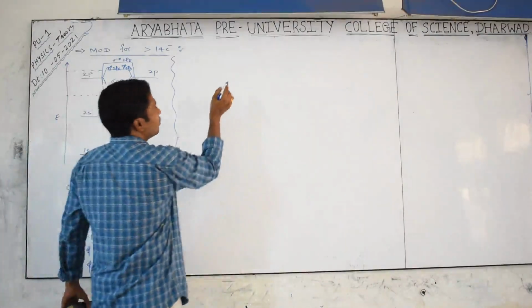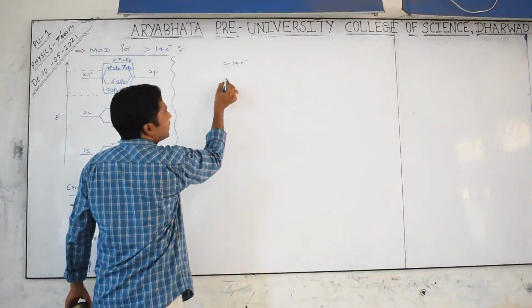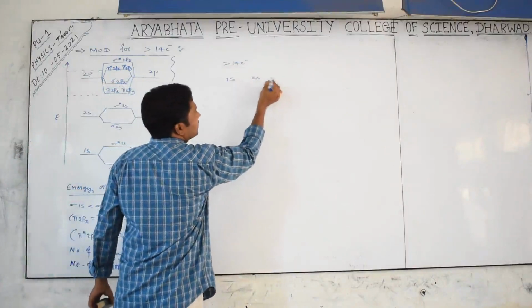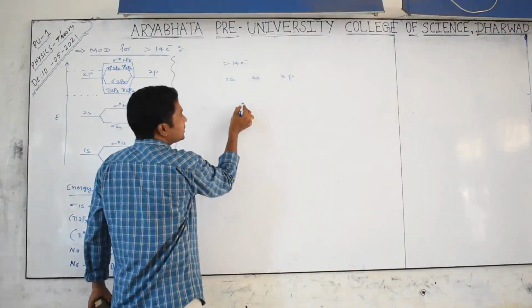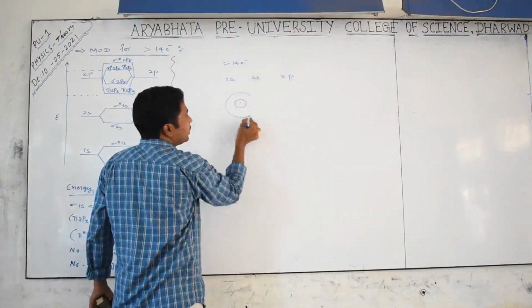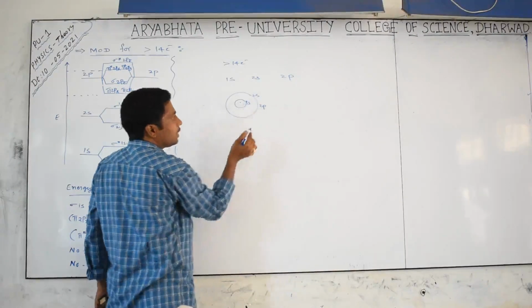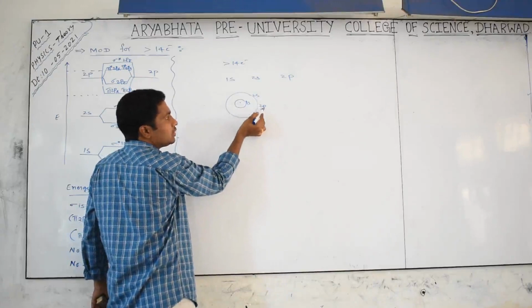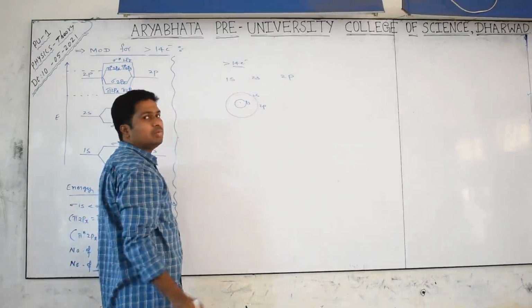When a molecule has greater than 14 electrons, what is happening? This is 1s and 2s and 2p. Actually 2s and 2p are in the same shell, but there are more electrons.